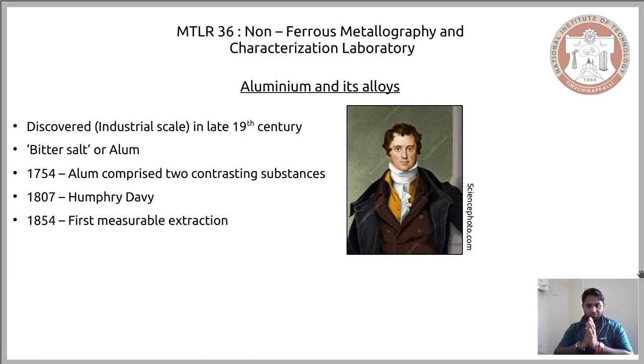Even though we've been using alum for a very long time, at least for dyeing purposes, it was in the year 1754 that we understood that alum comprised two essential components, and one was certainly different from other salts. In 1807, in the early years of the 19th century, Humphrey Davy gave us an approach for extracting aluminium from alum, and after close to 50 years, we were able to extract a certain amount of aluminium from a given mineral.